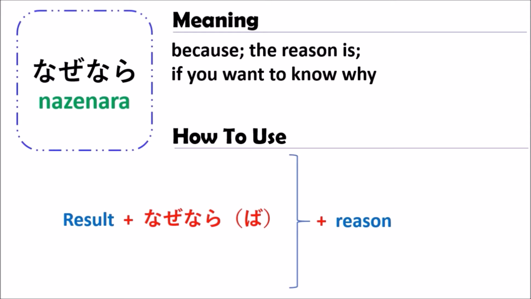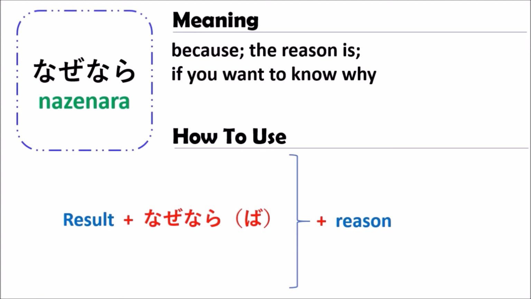Because NAZENARA has the meaning of because or the reason, right? And sometimes after NAZENARA you can put ba. For example, the result, NAZENARA ba, and followed by the reason. What is the reason, you should put in the reason. That is the structure of how to use the grammar of NAZENARA. Sometimes you can put the result, but sometimes you don't need to. It depends on the situation that you're talking about.